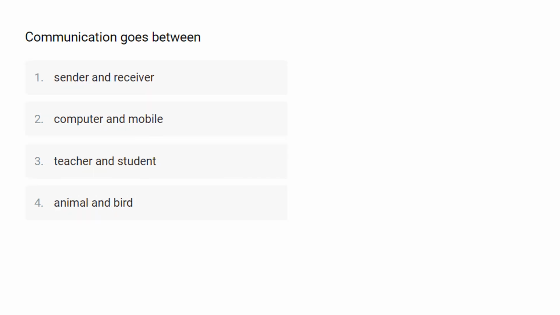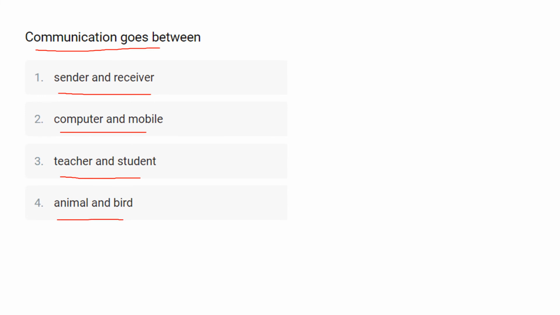Communication goes between... So in this question they ask you about what communication goes between, for which the first option is sender and receiver. Second one is computer and mobile. Third one is teacher and student. And the last one is animal and bird.